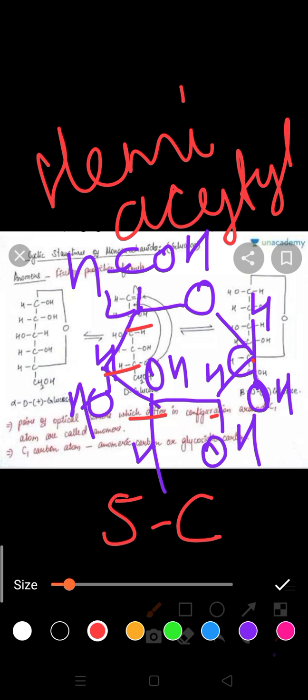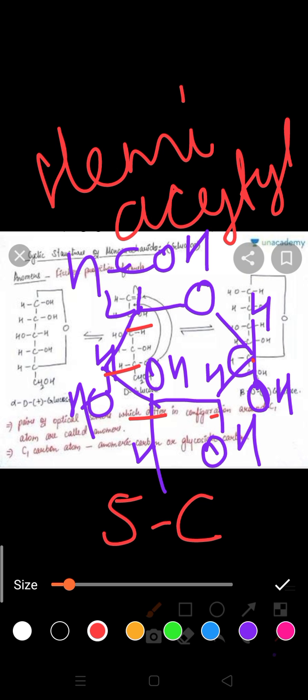If you observe, a glycosidic bond is present between two sugar molecules. When one carbohydrate and another carbohydrate combine with each other, that bond is known as the glycosidic bond, and a water molecule is removed between the two sugars. Generally we use glycosidic bond, but if it asks which bond is present in a single monosaccharide, like in a glucose molecule, the answer is hemiacetal bond.